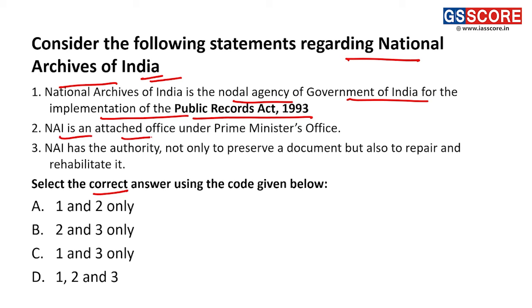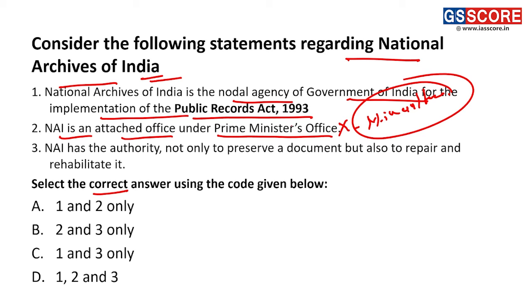National Archives of India is an attached office under the PMO. Now this is the wrong answer. So this is not the PMO. This is the Ministry of Culture. Fine. It's the Ministry of Culture, which is the attached office. NAI is an attached office of the Ministry of Culture.